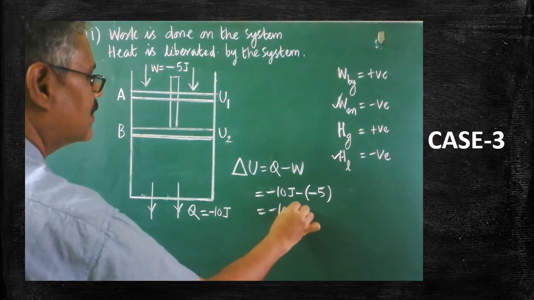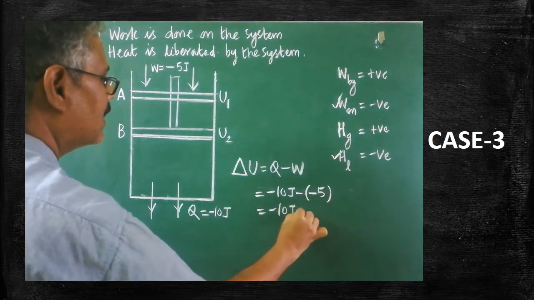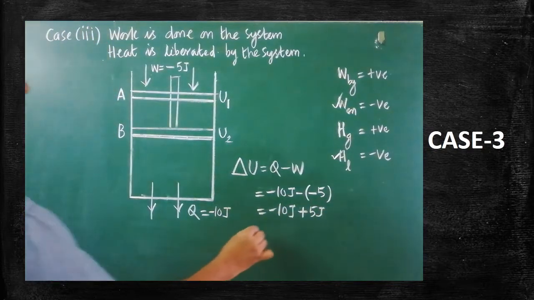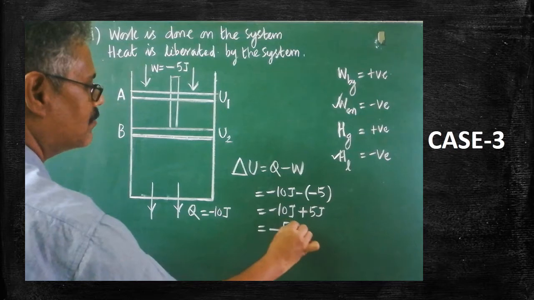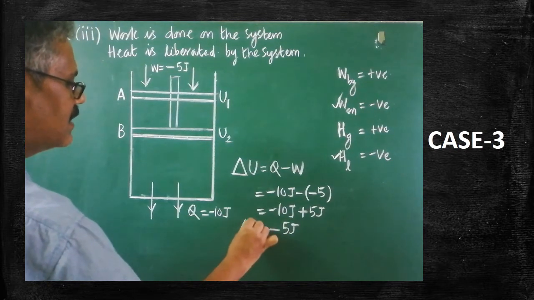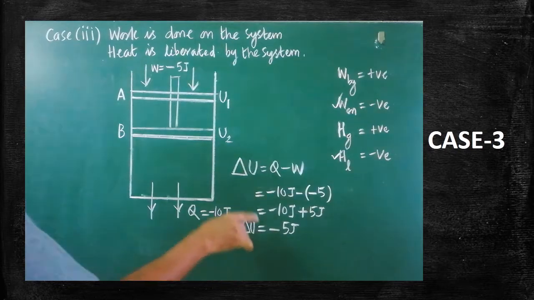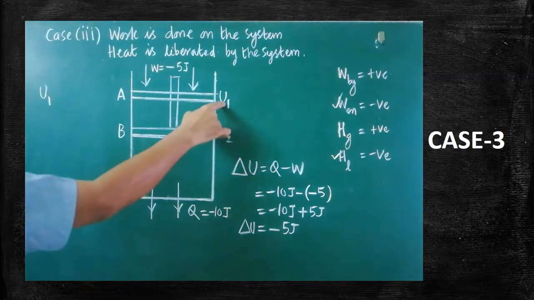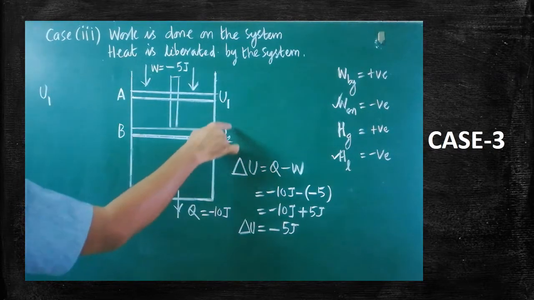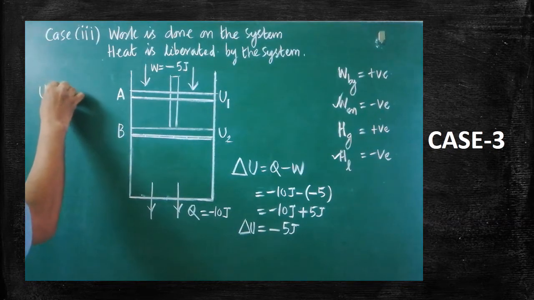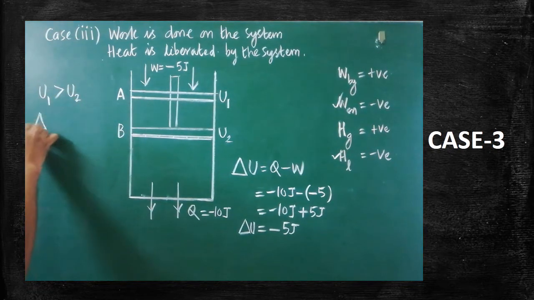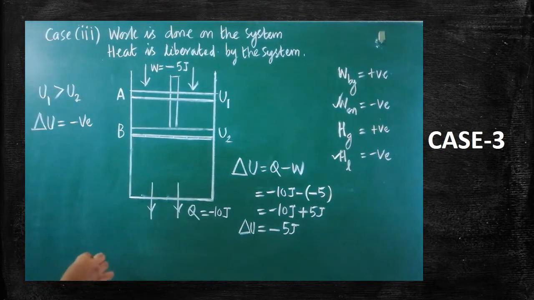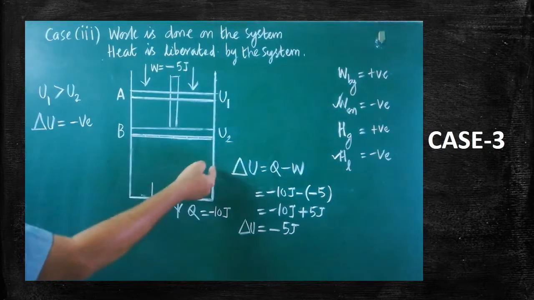So on the whole, what happens? Minus 10 joule and, with both negatives, plus 5 joule must be written. The final answer will be minus 5 joule. So the change in internal energy becomes negative. It shows that initially U1 is greater. When it comes to the new position U2, the internal energy decreases. So U1 is greater than U2, therefore del U is negative. Initially internal energy is more, finally internal energy is less.